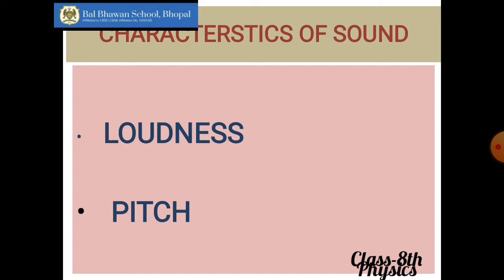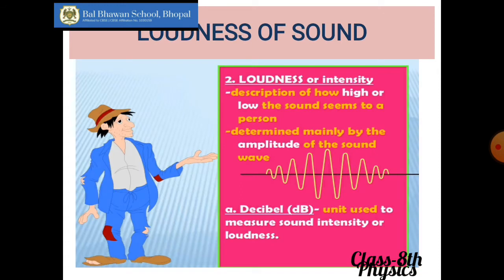Okay. The second characteristic is pitch. That is the sharpness or shrillness of a sound. So loudness means the intensity, or how strong the sound is. How can we increase the volume and decrease the volume? And pitch means the sharpness or shrillness of a sound, how sharp it is. Okay, in today's class, children, we will concentrate on the first one, that is loudness of a sound.